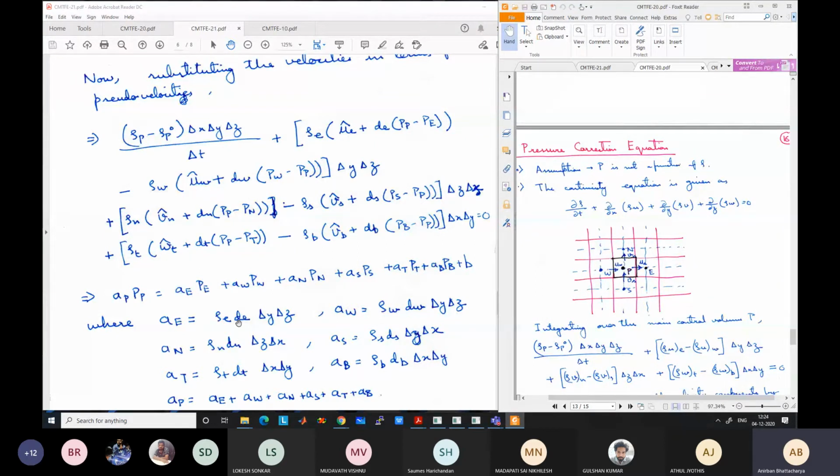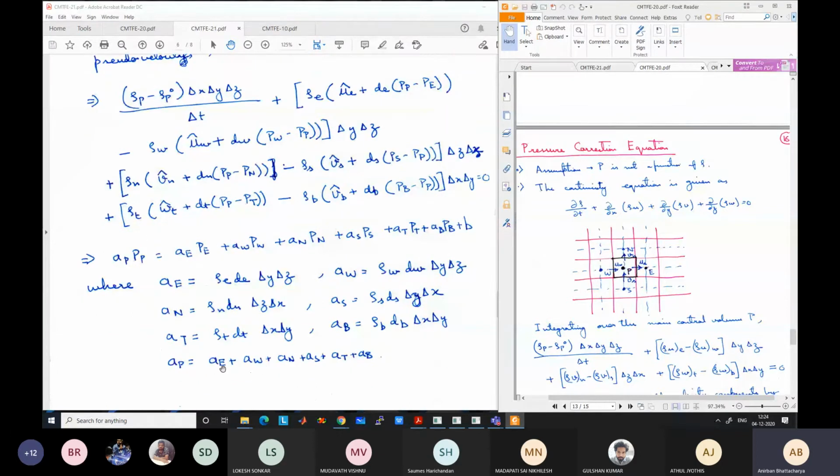So the coefficients are known, and if you check the coefficient of PP, it is rho E D delta Y delta Z, which is equal to AE. From the next term we get rho W DW delta Y delta Z, negative negative becomes positive, which is equal to AW. So you will get AE plus AW plus AN plus AS plus AT plus AB together as the coefficient of the pressure term PP.